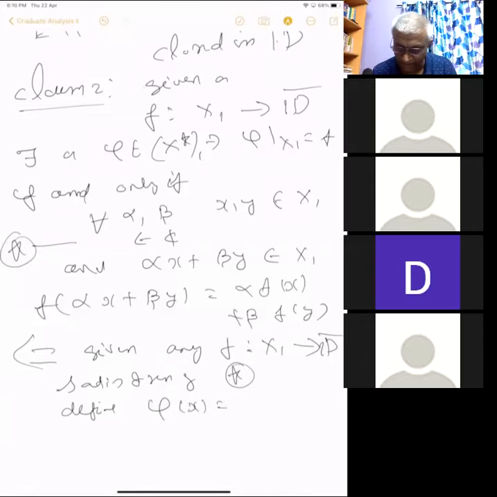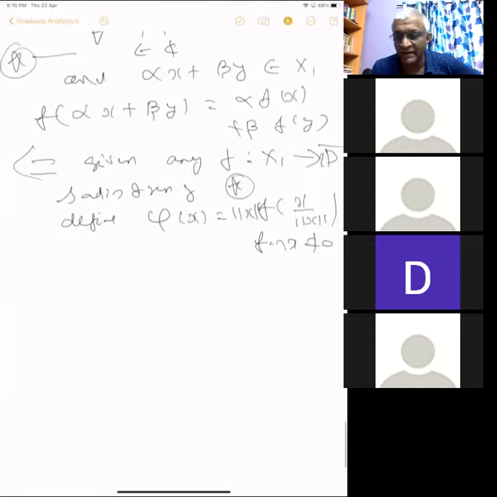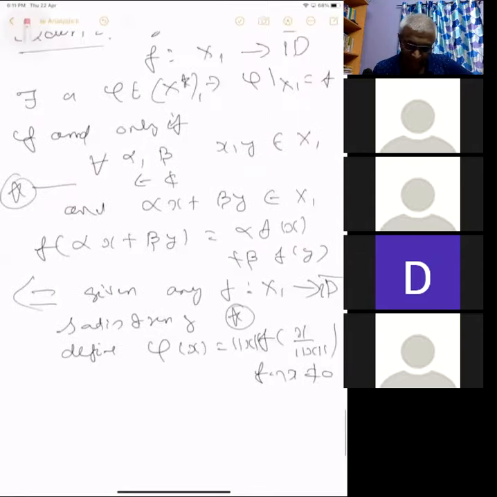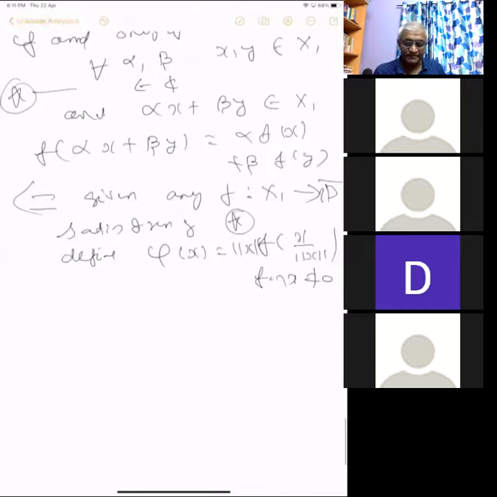There is only one way of defining it. For x equal to 0, phi of 0 has to be 0, because that will follow from the linearity anyway.